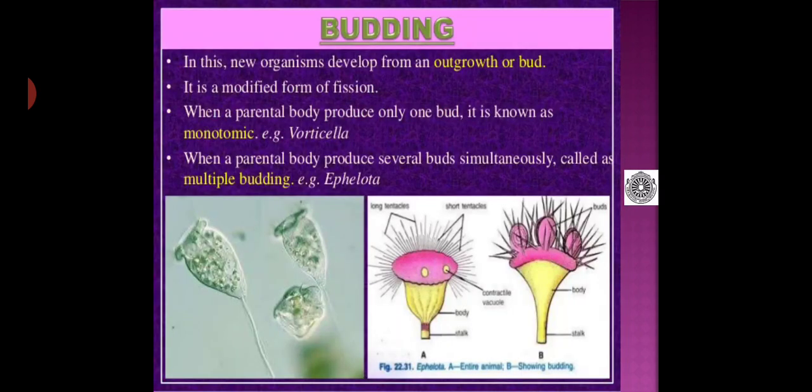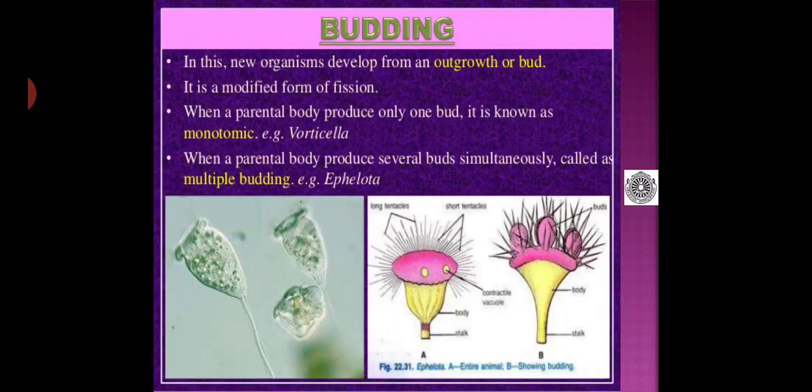Then coming to budding, in this method, new organisms develop from an outgrowth or bud. It is a modified form of fission. When a parental body produces only one bud, it is known as monotomic. Example, Vorticella. As you observe in the diagram, that single Vorticella divides into two. If it is into two, it is known as monotomic.